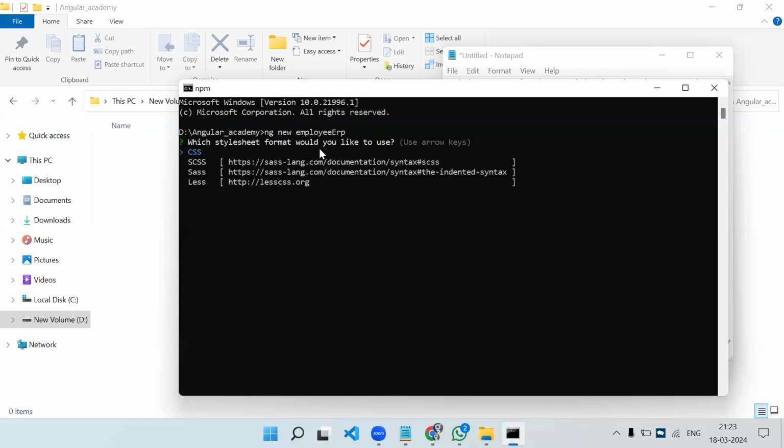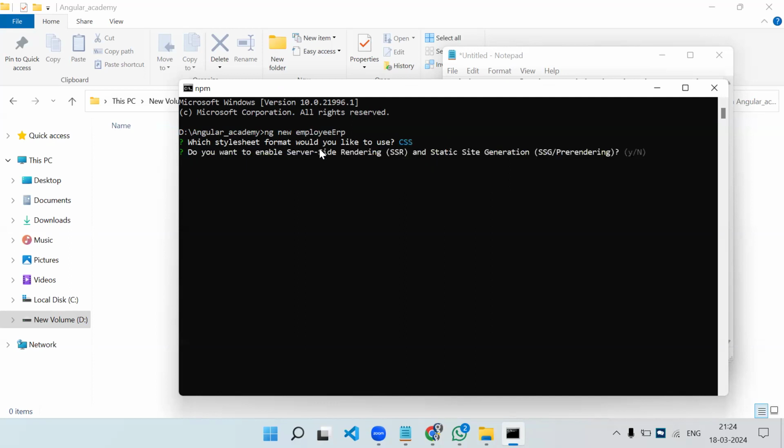Then you can see it is asking one question, like which CSS framework you need. Either you need CSS, SASS, LESS, whatever. So we are simply going with CSS. You can choose by selecting this with the down arrow key and press enter.